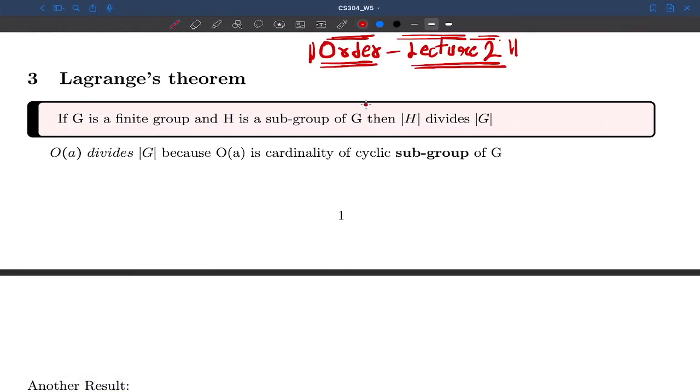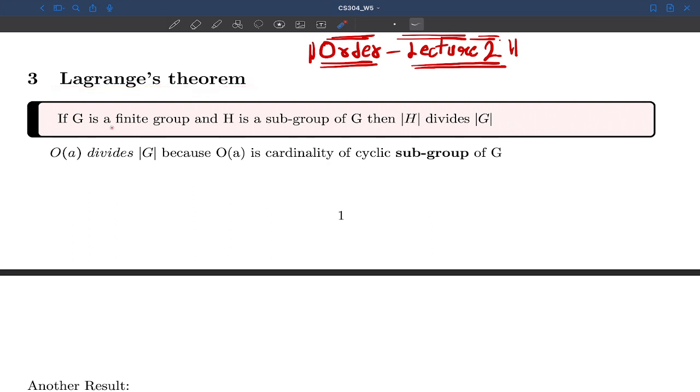Okay, so this lecture is a continuation of the previous lecture on order. In this lecture, we will get to know more about the order of a group, and the order of an element of a group. So let me introduce you to a theorem, Lagrange's theorem.